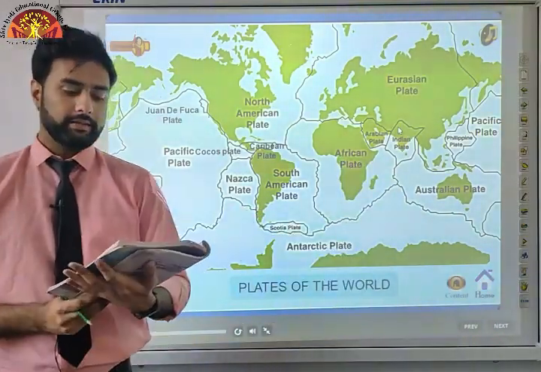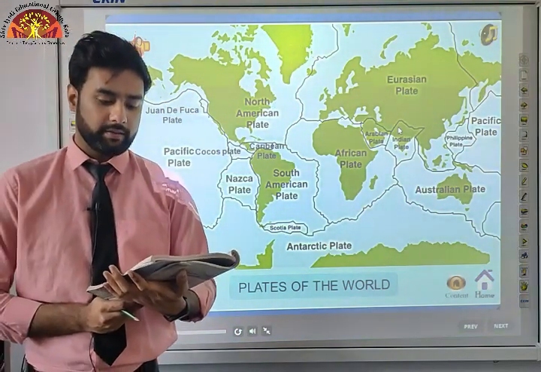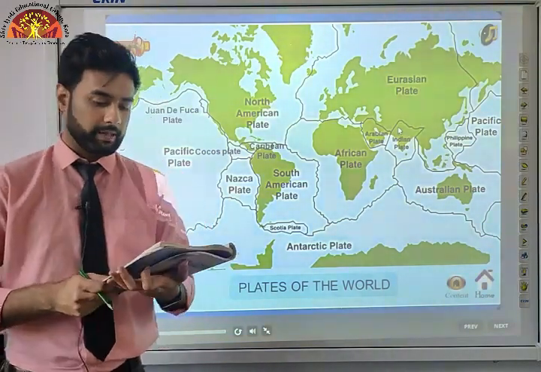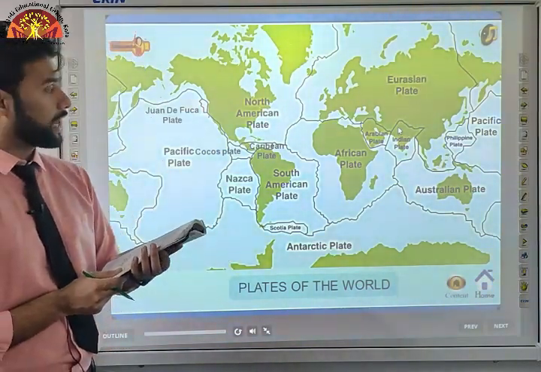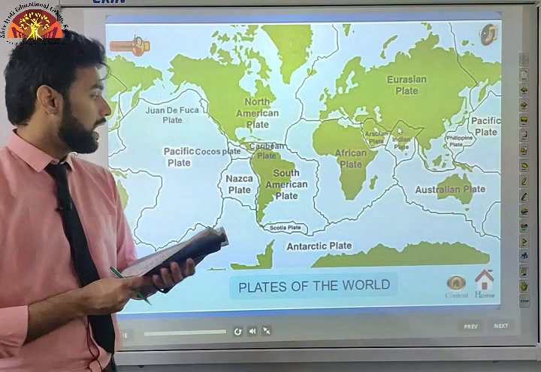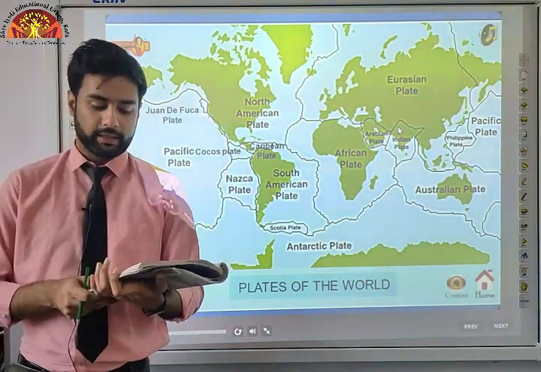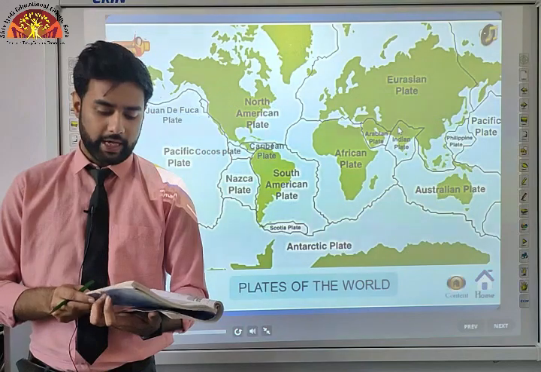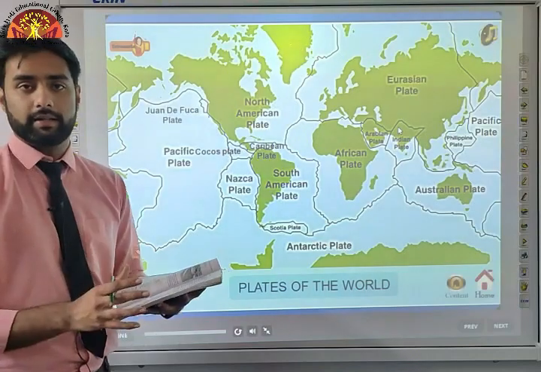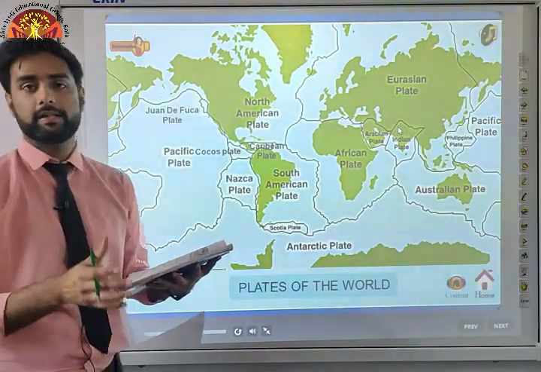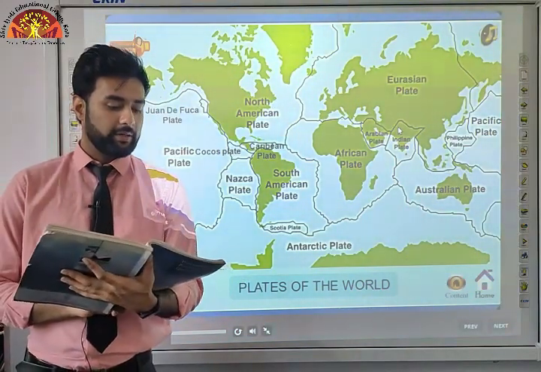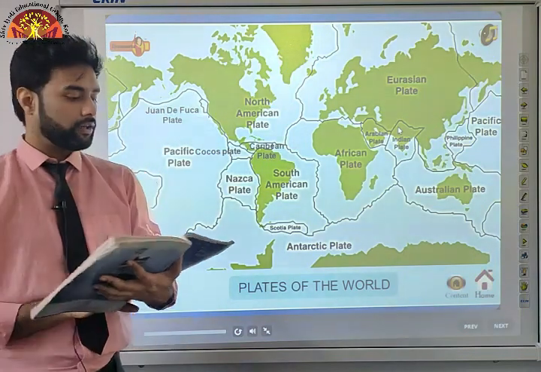Then we have Africa with the Eastern Atlantic floor plate, and Eurasia with the adjacent oceanic plate. And now there are some important minor plates as well. Try to find them. Cocos plate, you will find it between Central America and Pacific plate. Nazca plate between South America and Pacific plate. Arabian plate, mostly the Saudi Arab landmass, and Philippine plate between the Asiatic and Pacific plates. So these are some of the major and minor plates of our tectonic Earth. Some are major and some are minor. We also have Caroline plate between the Philippine and the Indian plate, and Fiji plate, northeast of Australia.